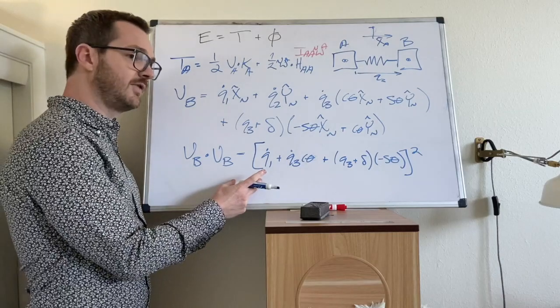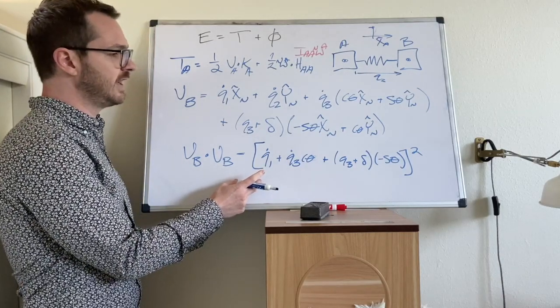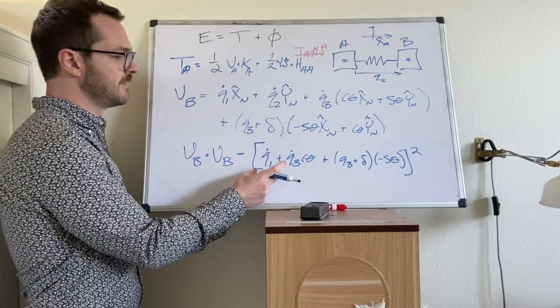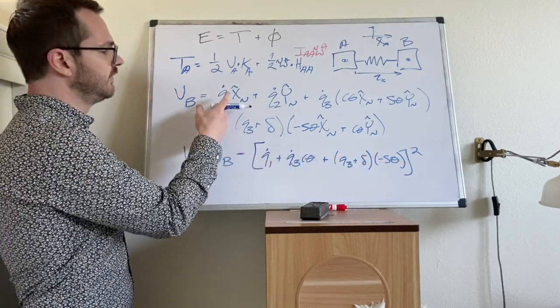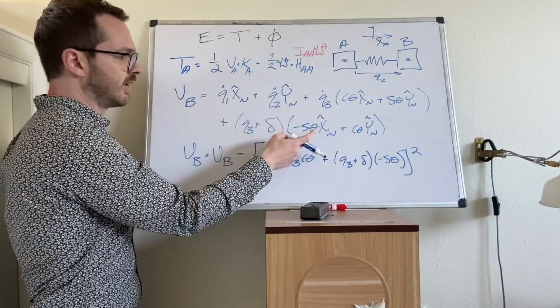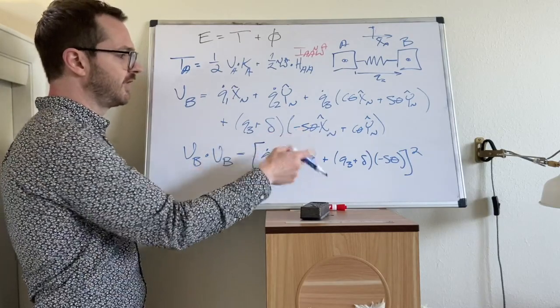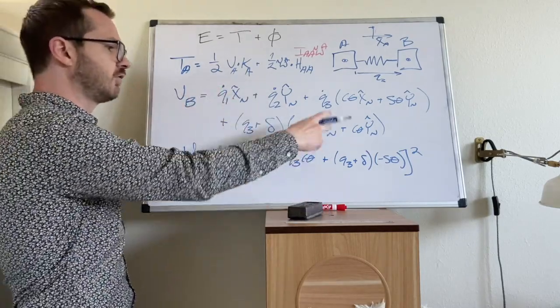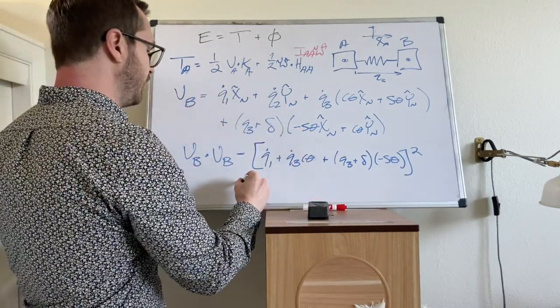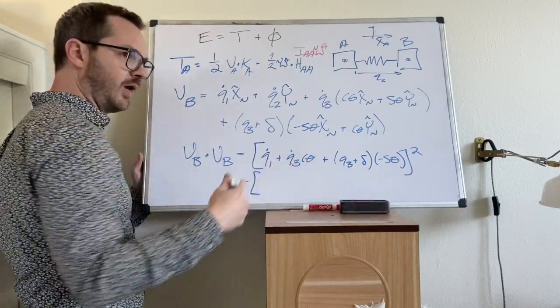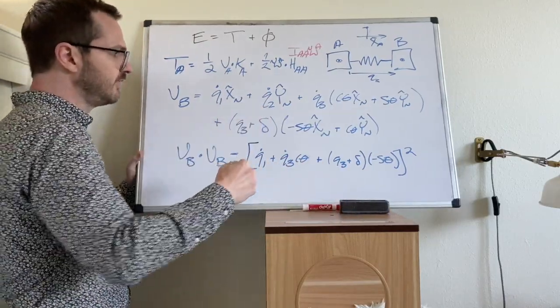This is just the X hat N terms, right? All of this is the X hat N. And because we're performing the dot product, they all get multiplied together. So it's this whole quantity squared. And then we're going to bring down the Y hat N terms. And there are, you know, similarities here.